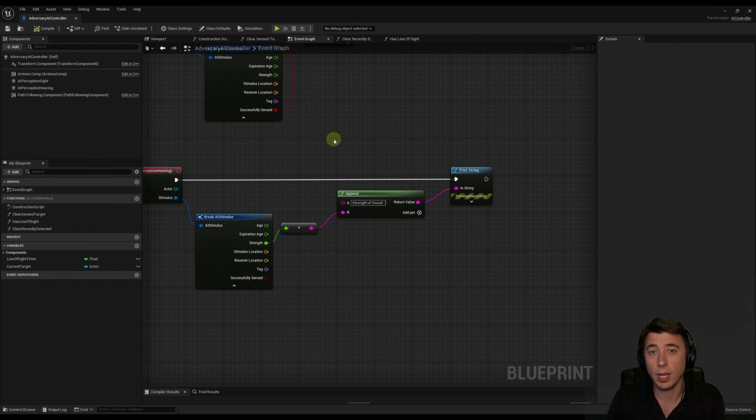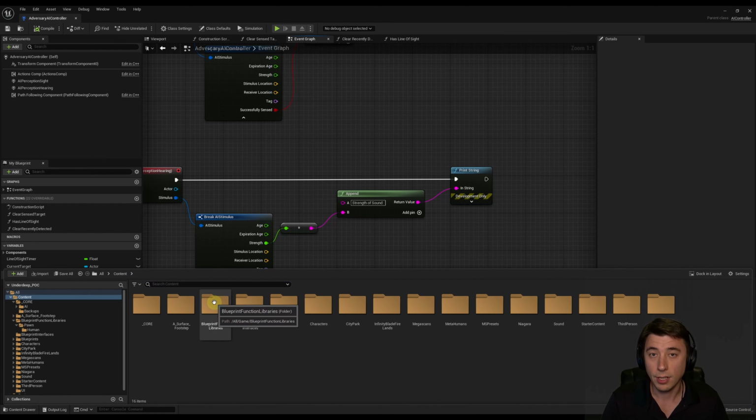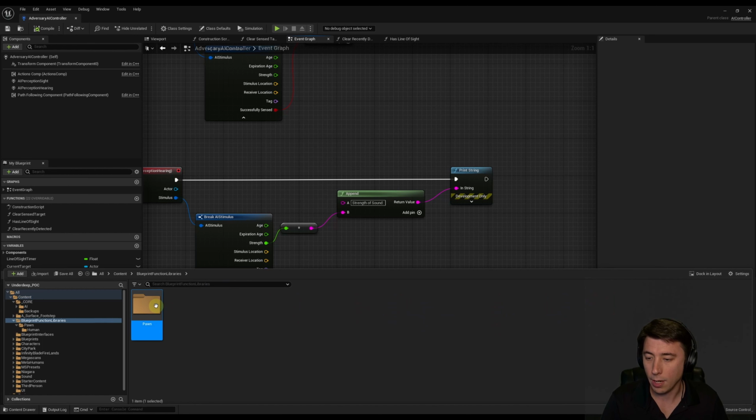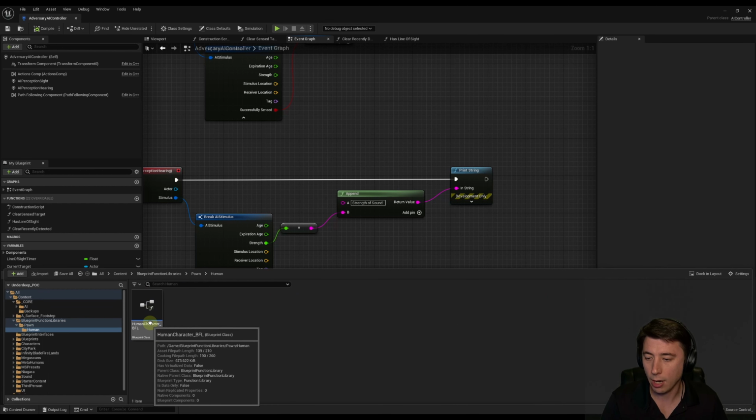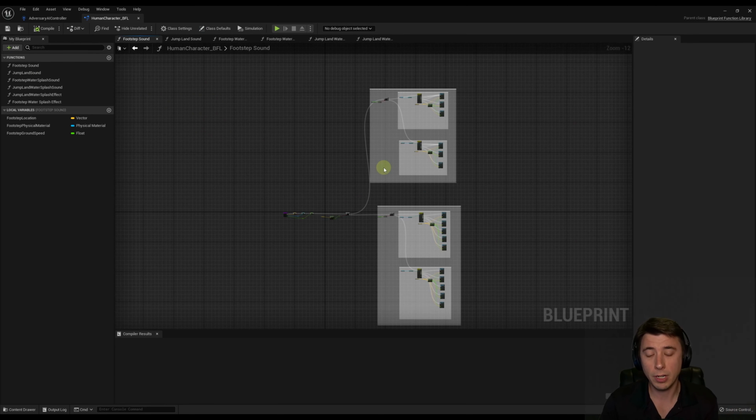So back in episode 19, we set up a blueprint function library for our footstep sounds, and that way they could be used by any humanoid character. So now we're going to generate noise events off of those footstep sounds. So we've got to go back to our content drawer, back to content. I saved mine under blueprint function libraries, and then pawn, human, and human character BFL. And we're going to start in the footstep sound function. These are all the different free footstep sounds we downloaded from Zapsplat, ranging from wood to grass to stone, you name it.